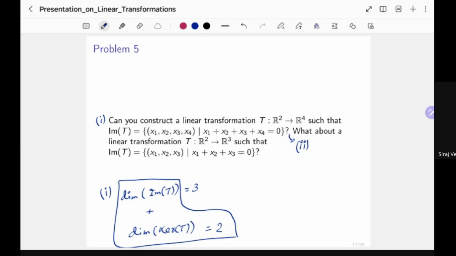But for 2, you can actually find it, okay? Because for 2 also, you have a similar idea that all the entries add up to 0. And the dimension of the image of T, in that case, is 2.